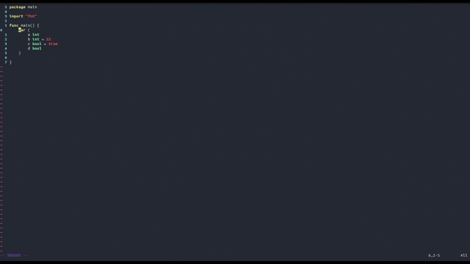Because if you try to declare variables of different types on the same line, you cannot do that, because you necessarily had to use inference operators, such as var equals without the type in between, or the colon equal operator. With this, on the other hand, you can also declare variables of different types in block, and you will see that this might come in quite handy sometimes, and it can help with readability.